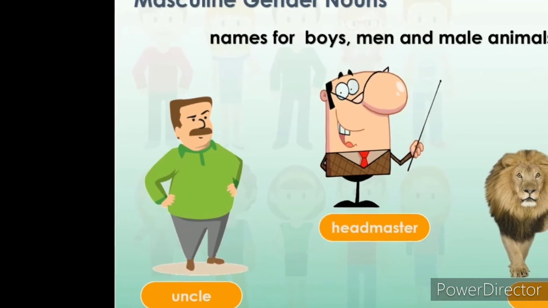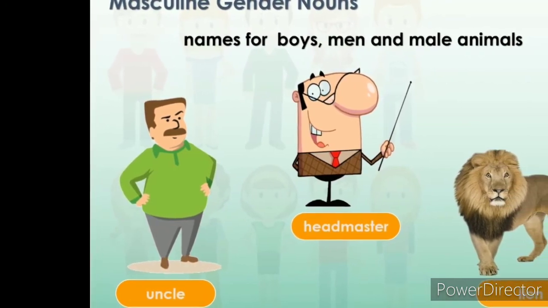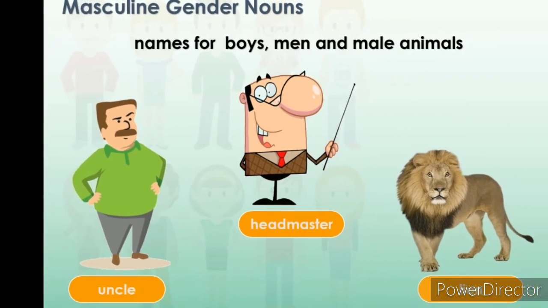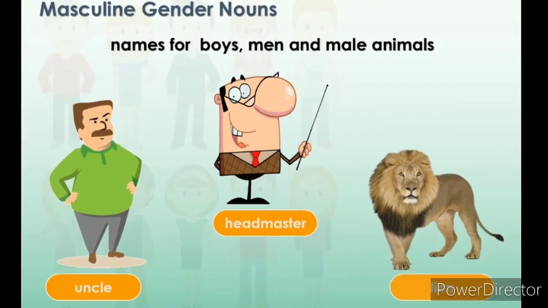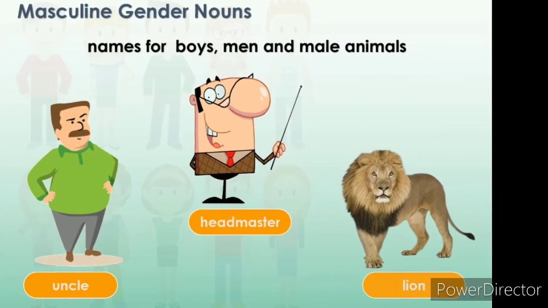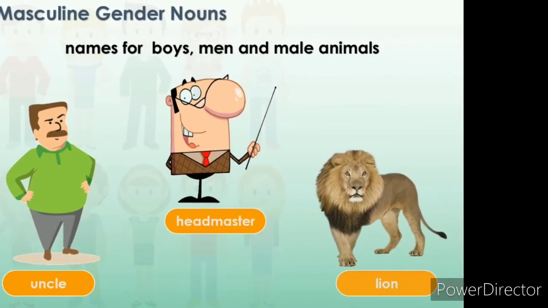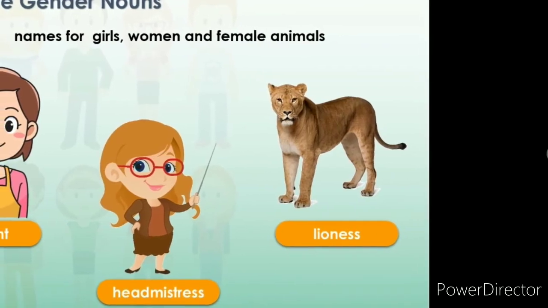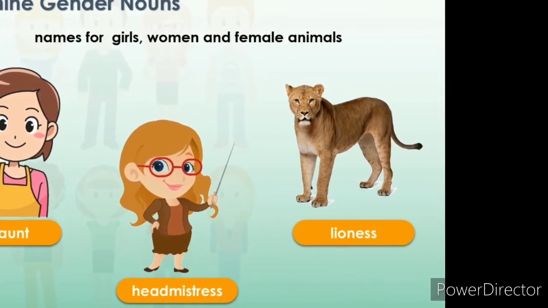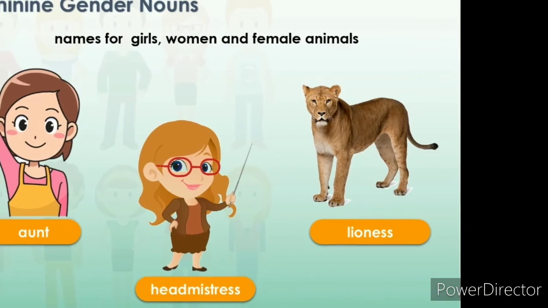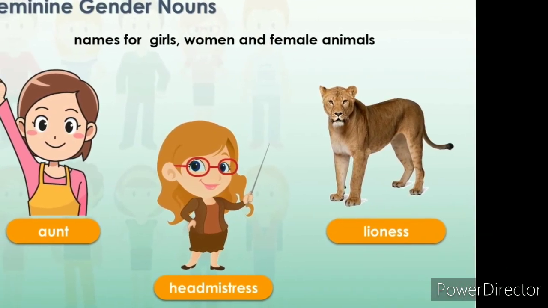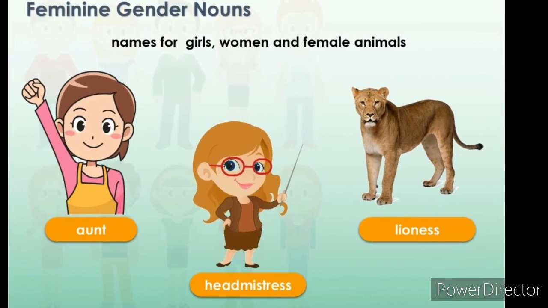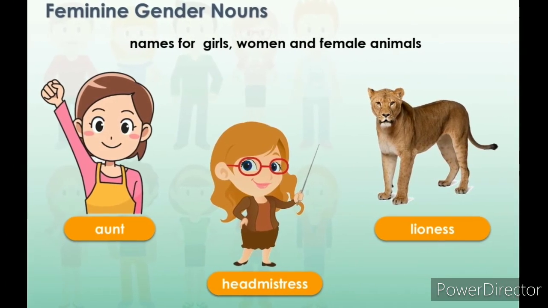So let's revise. Names for boys, men and male animals, like uncle, headmaster, lion, are male nouns, called masculine gender nouns. Female nouns are names for girls, women and female animals, like aunt, headmistress, lioness. Female nouns are also called feminine gender nouns.